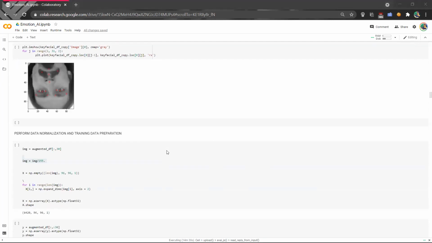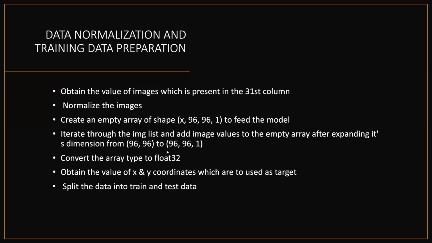Now, Shreya will move on to the data normalization part. As Neil told, we did a lot of changes like flipping horizontally, increasing the brightness, decreasing the brightness, etc. in this image augmentation. So we have a lot more than the original data.